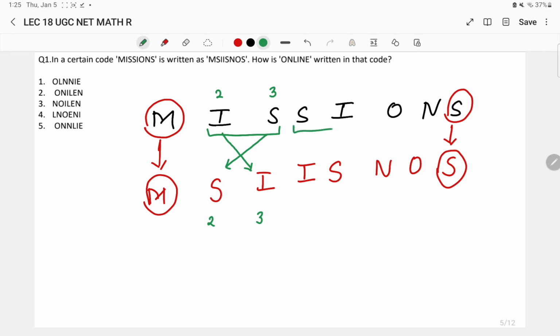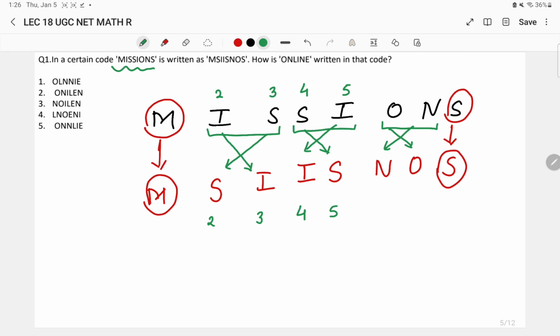Similarly, for the next pair also, they have interchanged their positions, right? So here the fourth letter was S, so here it became the fifth letter. Here the fifth letter was I, and in the next coding it became the fourth letter. Similarly, the next pair is O and N. They have simply interchanged the position again for O and N. Okay, so in this way basically they have coded mission.